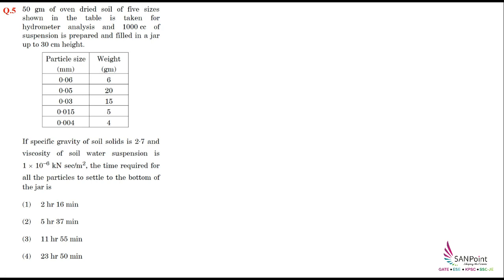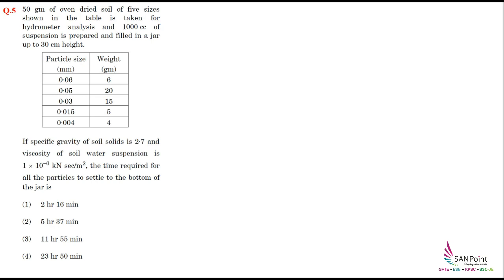So what is given to us is that we are doing a hydrometer analysis for a soil, and that soil has different sizes of particles and their corresponding weights are also given to us. When we inserted the soil in the jar, we measured the specific gravity of the soil solids, and we also know the viscosity of the suspension that has been formed. Now what they are asking is how much time it will take for all the particles to settle.